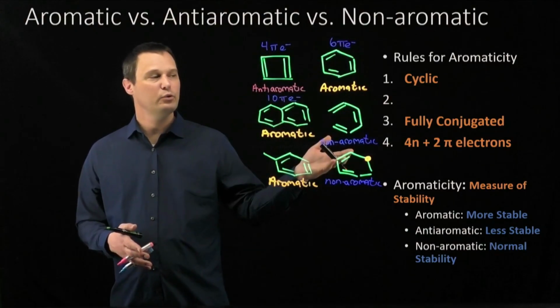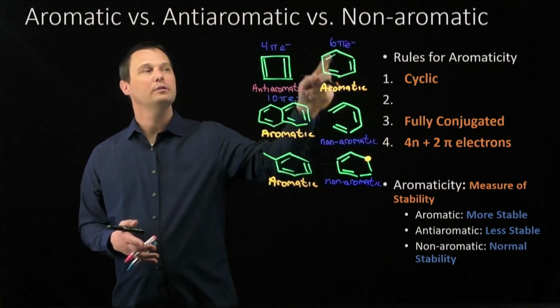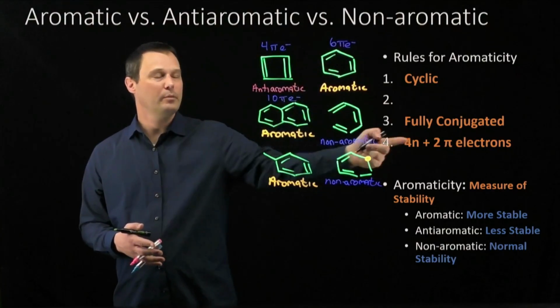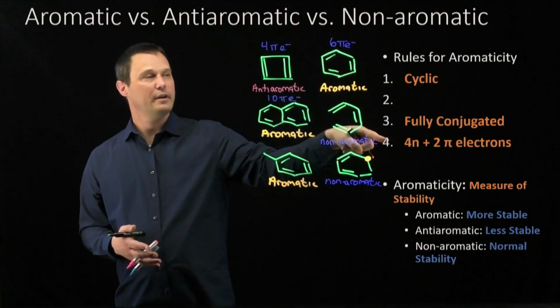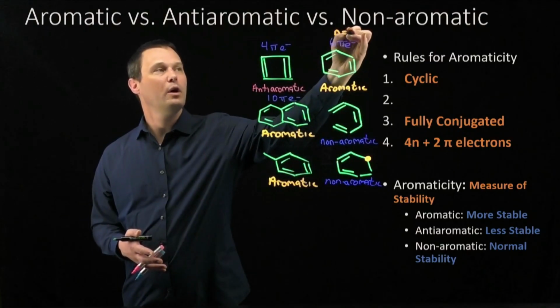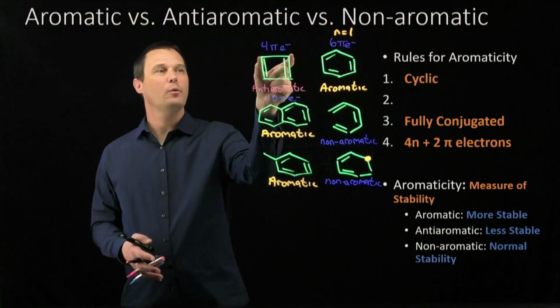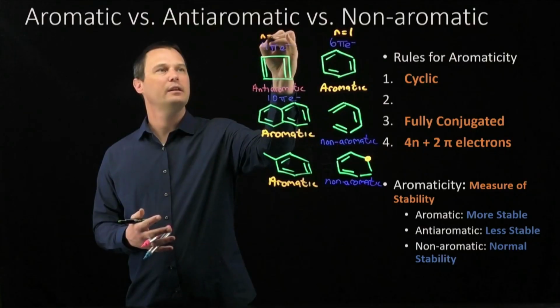The way the 4n+2 rule works, sometimes called Huckel's rule, is we set 4n+2 equal to the number of pi electrons. So for benzene, we would say 6 equals 4n+2, and then we solve for n. Subtract 2 from both sides gives us 4, divided by 4 gives us n equals 1 for benzene. For cyclobutadiene, we set 4n+2 equal to the 4 pi electrons. Subtract 2 gives us 2, and divide by 4 gives us n equals 1/2.